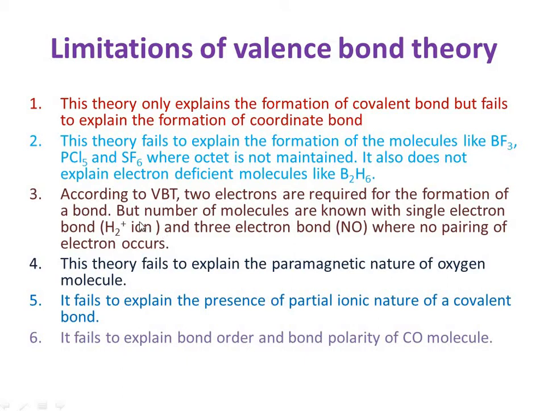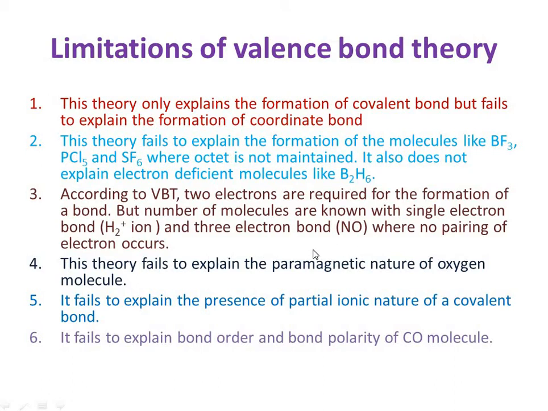According to the third limitation, according to valence bond theory, two electrons are required for the formation of a bond. But a number of molecules are known with a single-electron bond, like the H2 positive ion, and the three-electron bond, like NO, where no pairing of electrons occurs.